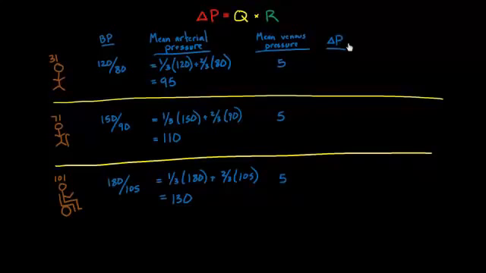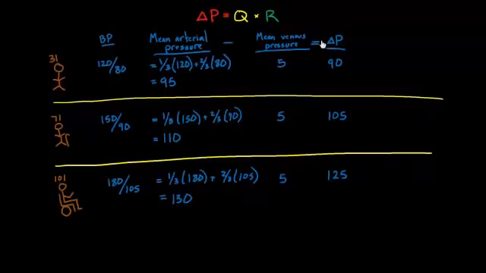Well, then if I know that, my delta P is easy to figure out, right? I can just take 95 minus 5, and that'll get me 90. And I can take 110 minus 5, and that's 105. And I can take 130 minus 5, and that's 125. So I figured out my delta P, which is basically my mean arterial pressure minus my mean venous pressure. Okay, so far so good.